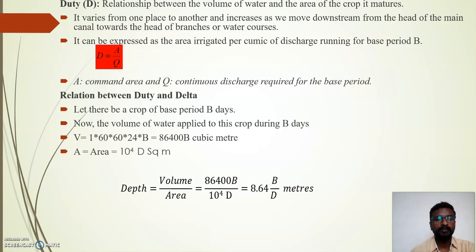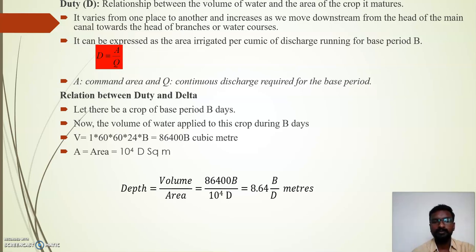So we know area is hectare per cumec, so area is D hectare, and that hectare we can convert into meter square. That's why it is written 10 to the power 4. D is the duty, in meter square. So the simple formula of depth is that delta is equal to volume by area. So volume is 86,400 B divided by area, 10 raised to 4 D. So 8.64 B by D meter.